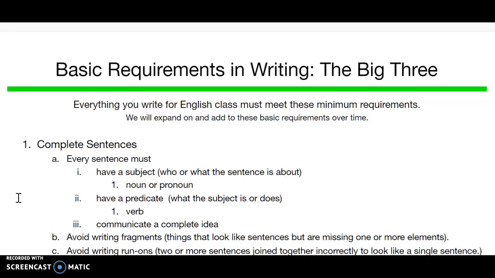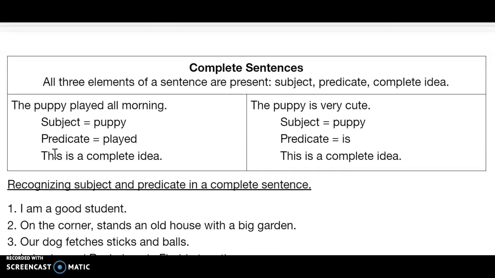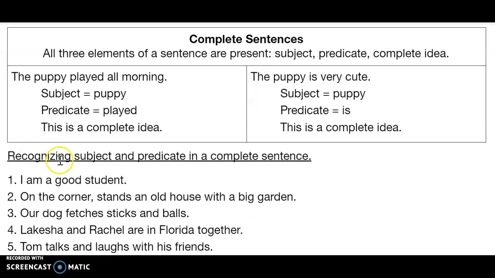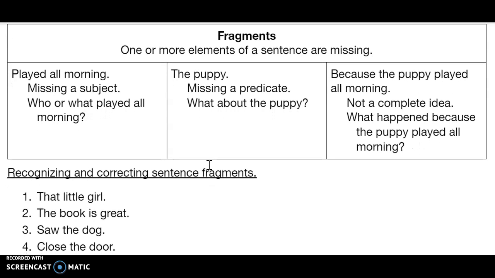So this week we are working on the basic requirements in writing, right? The big three. We're actually going to work on this over the next few weeks. I said all this in my video yesterday, so I don't want to waste a bunch of our time repeating what we've already discussed. Just remember this week is complete sentences. So yesterday we looked at recognizing subject and predicate. And today we're going to look at fragments.